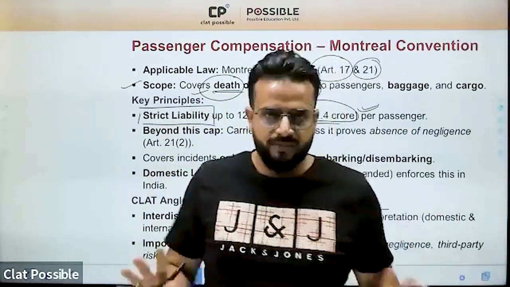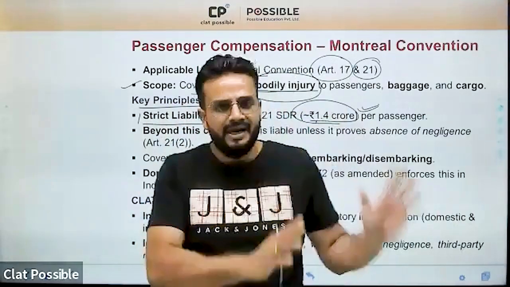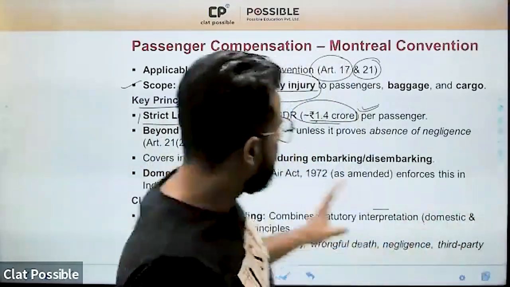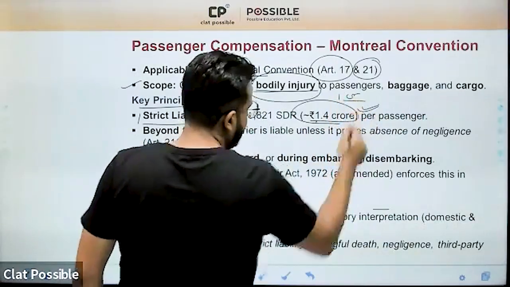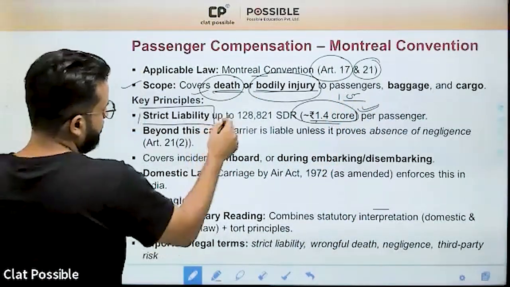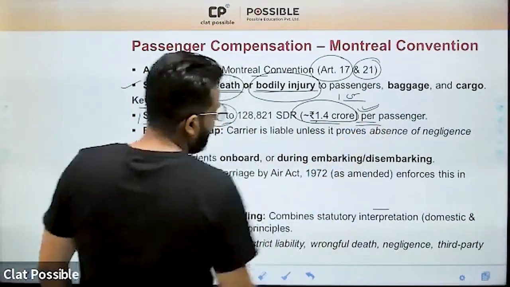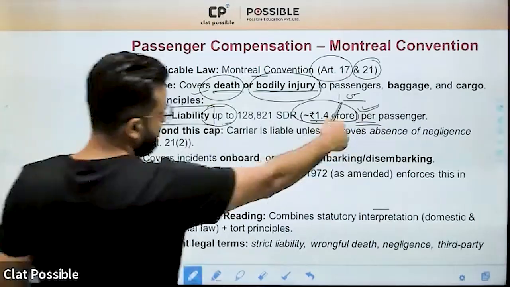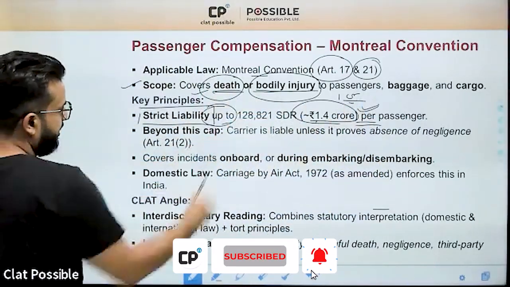That is for sure. That is not dependent on negligence of the carrier or the pilot or anything else. So in this case, maybe you must have seen that Air India has already announced 1 CR per passenger already. Now this is the maximum that can be granted, and in this case 1 CR per passenger has already been granted, so it's fine, it comes within the limit of strict liability.